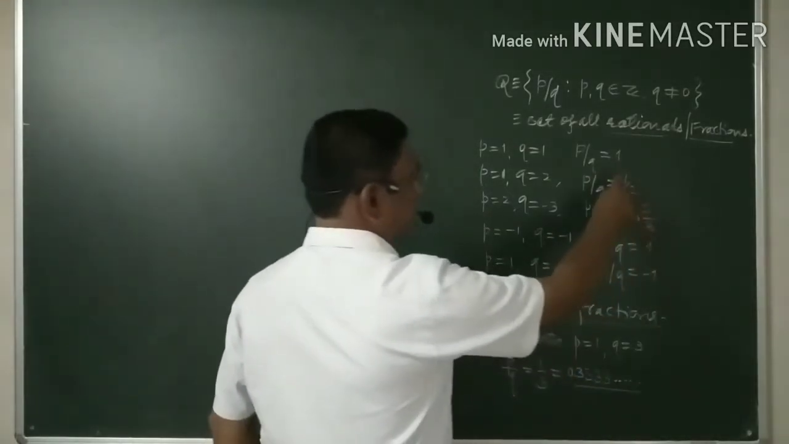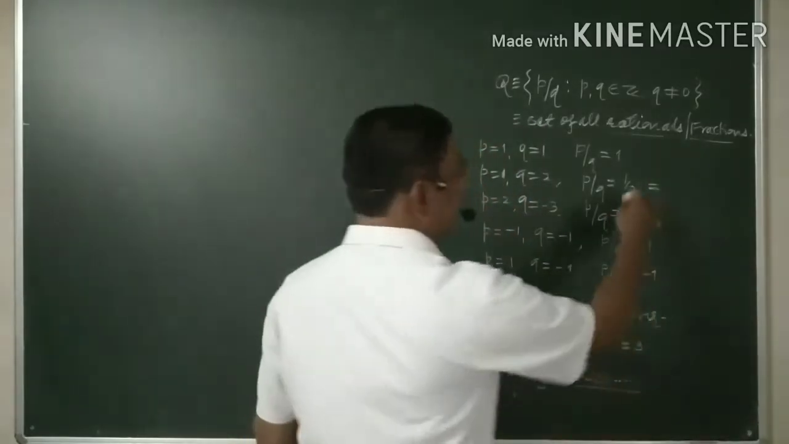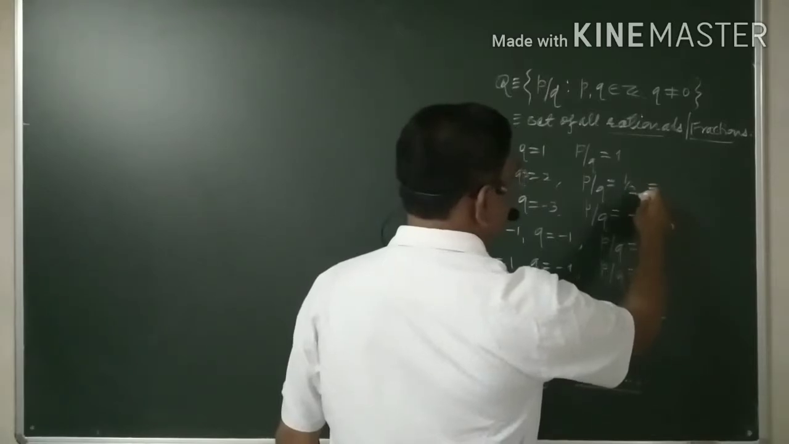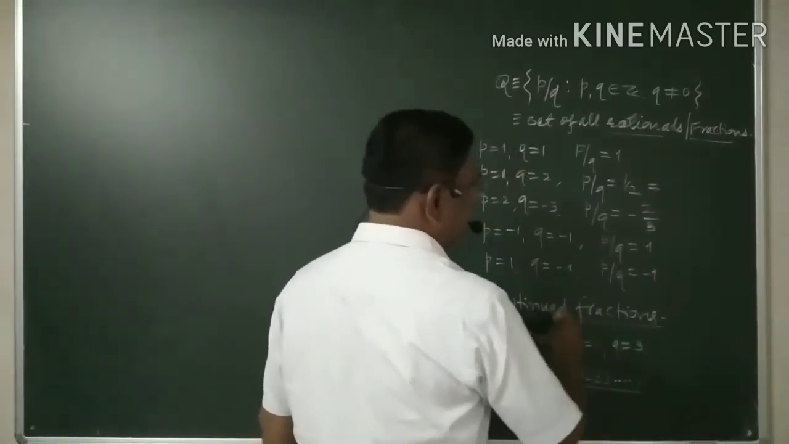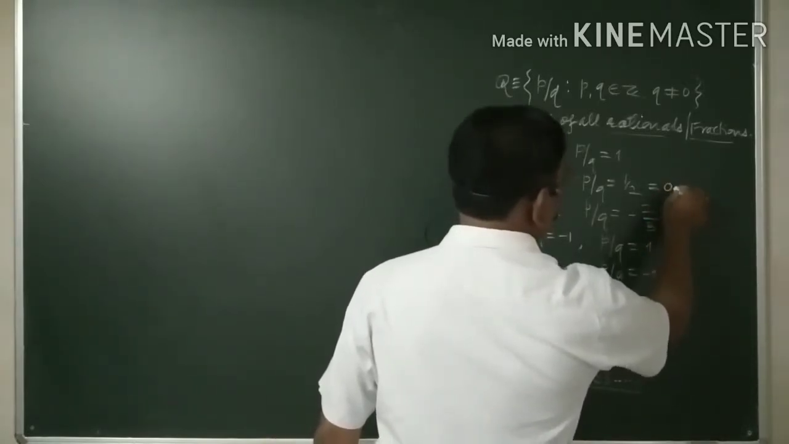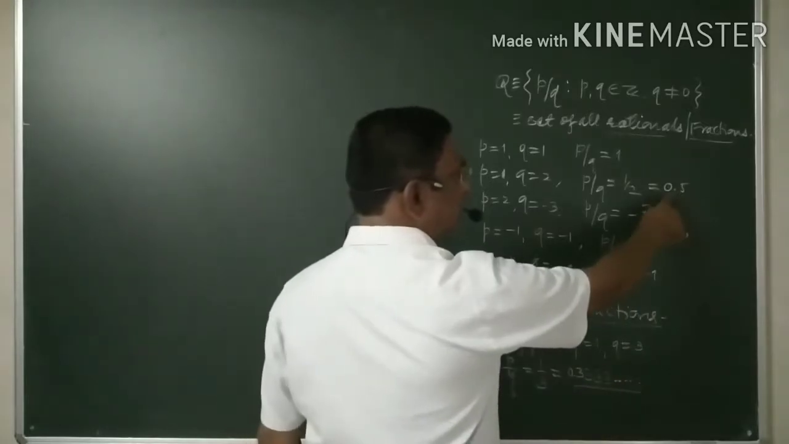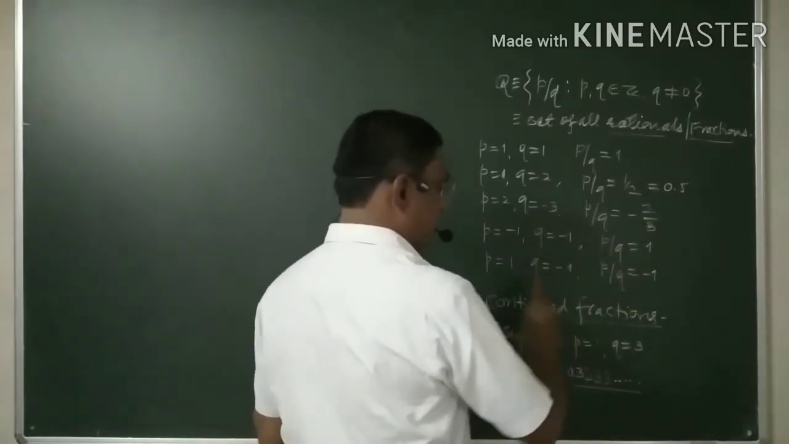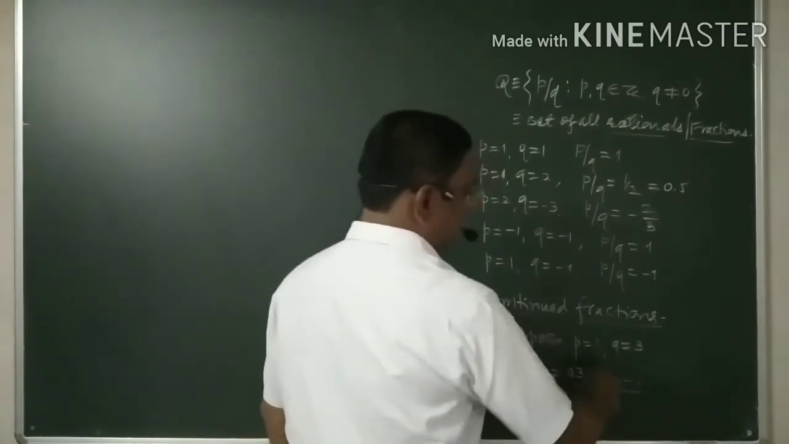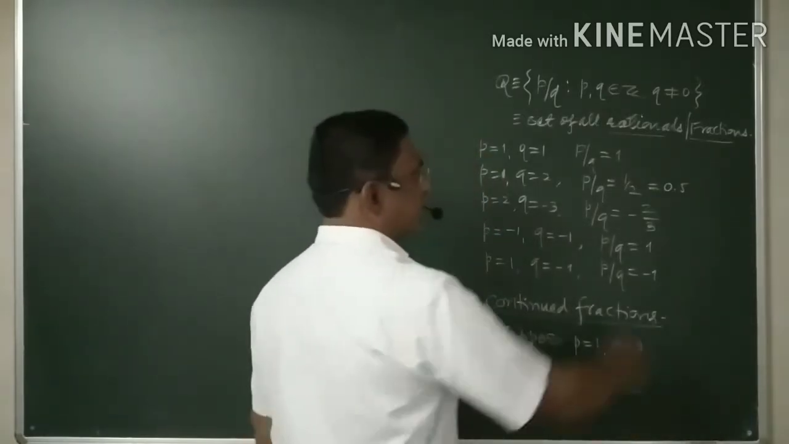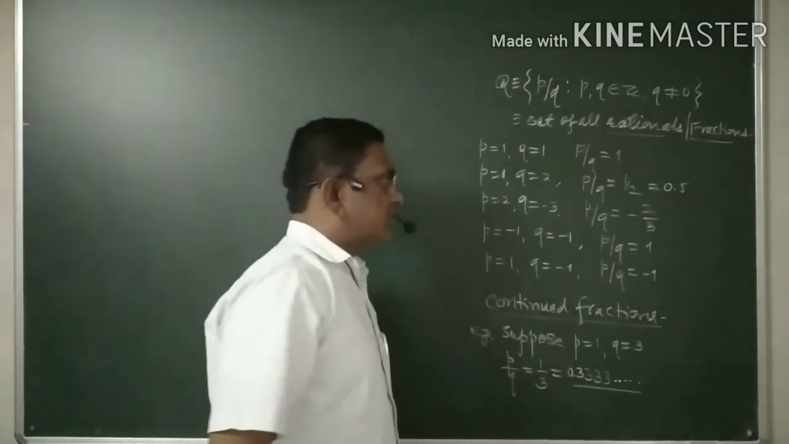For example, 1 by 2 is a fraction, or rational, but it is finite. It does not give you a continued fraction. It is 0.5, which ends here. Therefore it will not come under continued fractions, whereas 1 by 3, that is 0.3333 and so on, is an example of a continued fraction. Such two types are there.